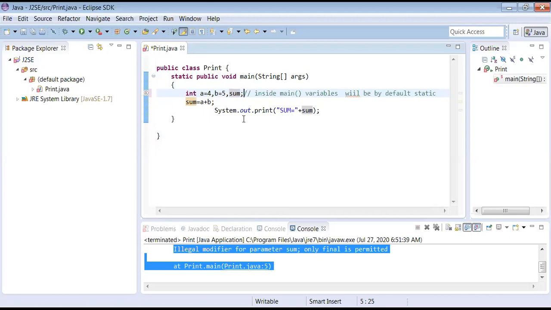Now, shall I move to the next area? I don't know what the time is, so whenever you are bored with this concept, please tell me, and I will stop for the day. No, not a problem, I am free. It's up to you. No problem, how many hours you want to do. Next application, I am moving.